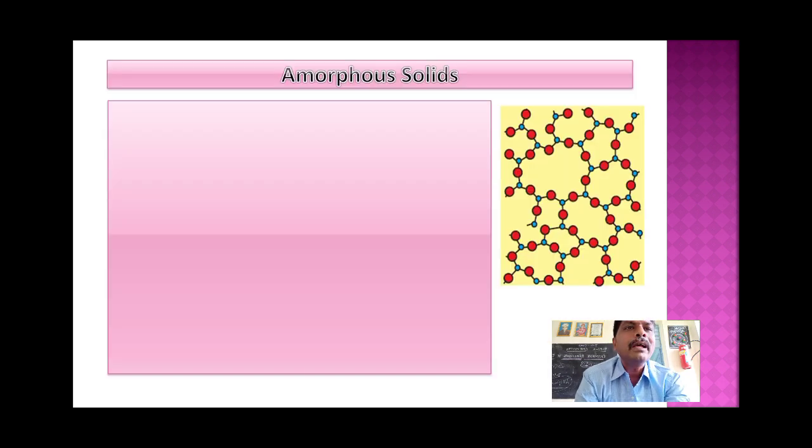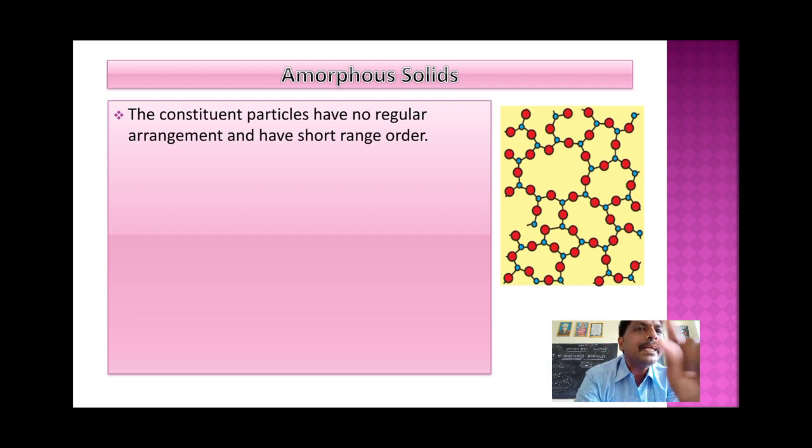Now you will go to amorphous solids. You can see in this picture, in a particular ring, in one ring 10 atoms are there, in another ring 5 atoms are there, in another ring 7 atoms are there. That means you can say here no order, no form. What is the meaning of amorphous? Amorphous means no form, no particular geometry, no order.